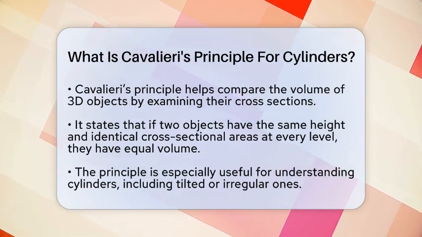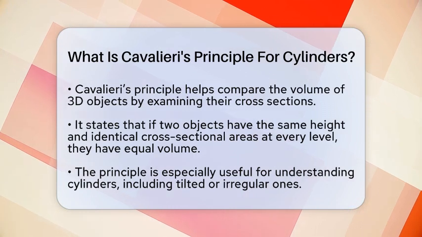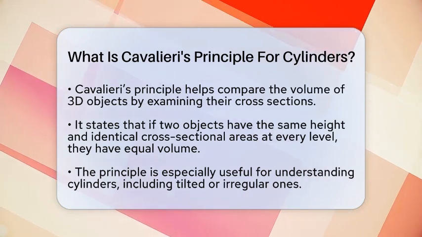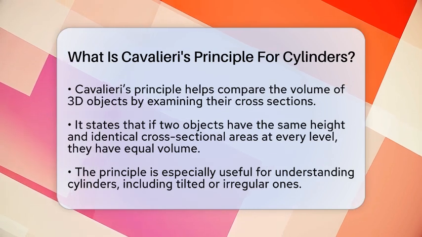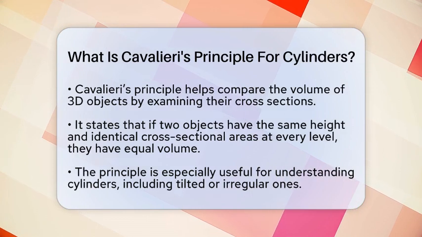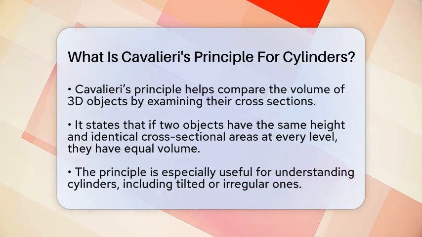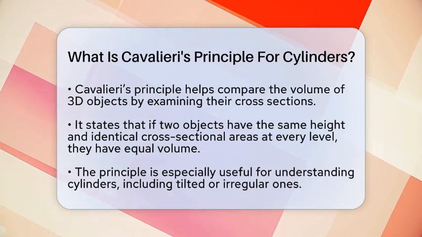Cavalieri's principle says that if two three-dimensional objects have the same height and their cross-sections at every level have the same area, then these objects have the same volume. Think of slicing two objects horizontally at the same height. If each slice in one object matches the area of the slice in the other, then the total volume of both objects is the same.